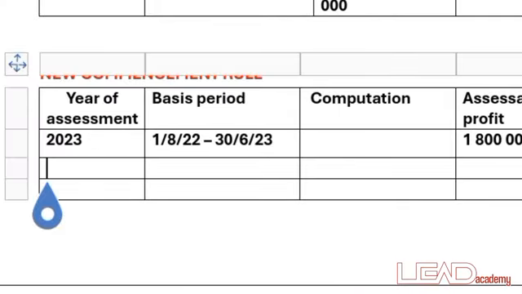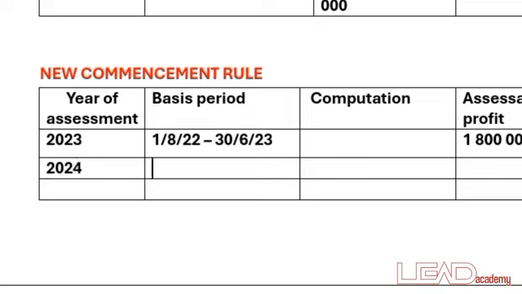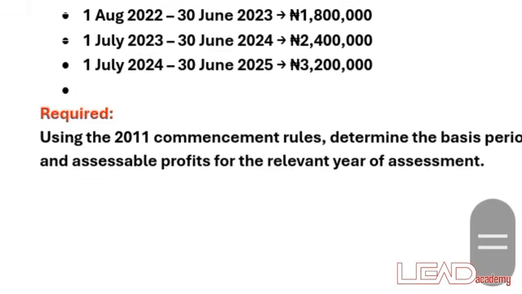Then you forward to the next question, which is 2020. The next year of assessment, which is 2024, the day after 30th of June is 1st of July. 1st of July 2023 down to 30th of June 2024. So the value that was given was 2.4 million naira.